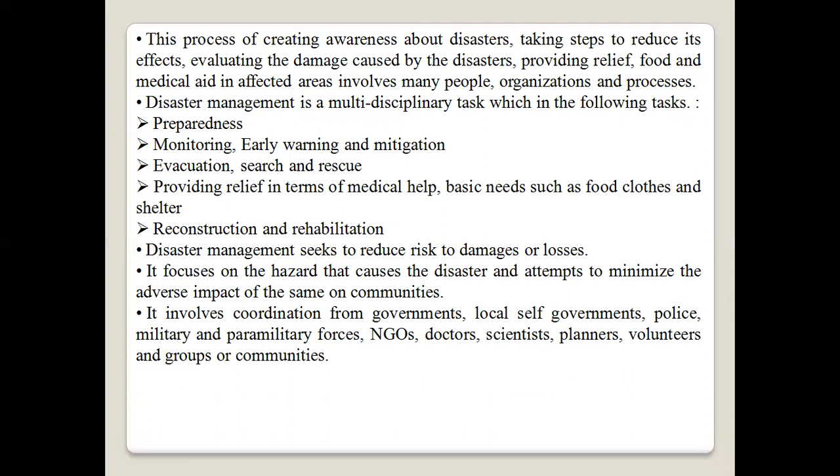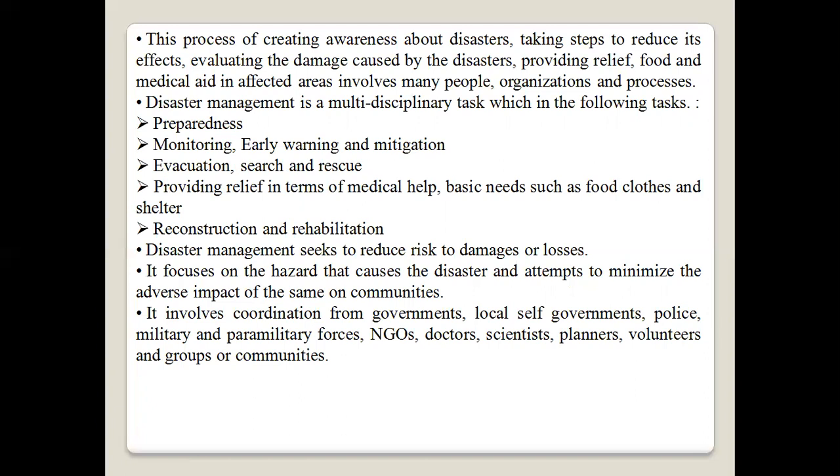Evacuation, search, and rescue, providing relief in terms of medical help, basic needs such as food, clothes, and shelter, recreation, and rehabilitation. Disaster management seeks to reduce risk to damage or loss.